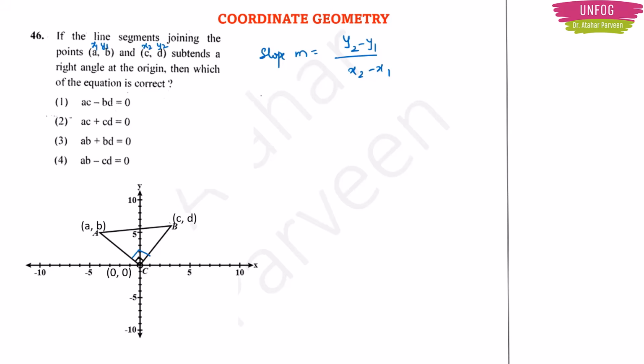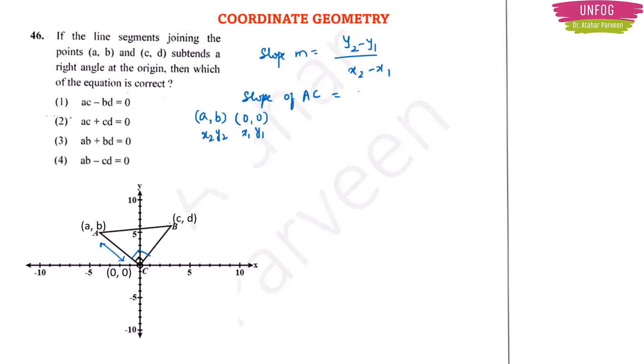Now, first find the slope of AC. Actually, you can do it like this. Don't name them like this because the origin is there, you will get confused. So what you have to do is, for slope AC, what are the two coordinates? Coordinates of A are A, B, and the origin is 0, 0, right? You take the origin as x1, y1 and the other point as x2, y2 every time.